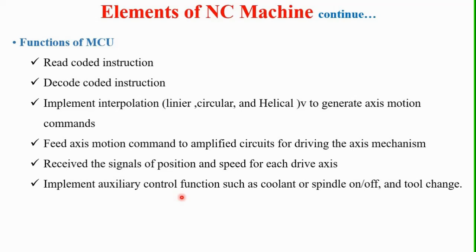Then it receives the signals of position and speed for each drive axis, meaning the position of the spindles and the speed and feed of the drive axis. Then it implements auxiliary control functions such as coolant or spindle on/off and tool change. All these functions can be carried out in this MCU.